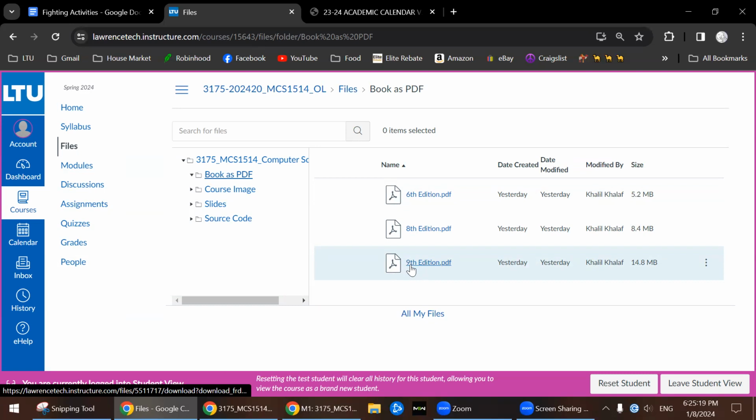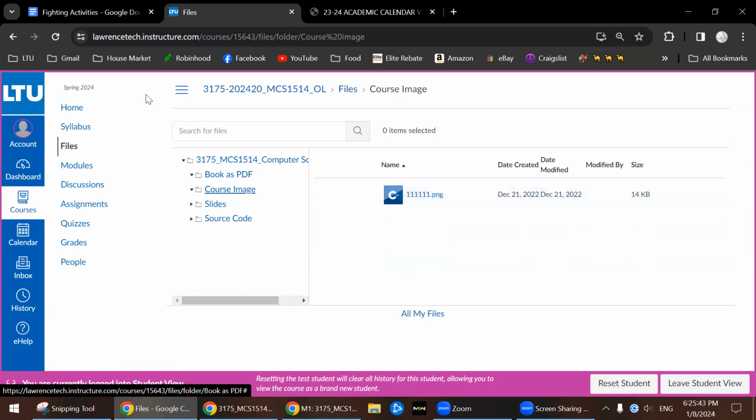They have the same chapters, they have the same topics. Chapter 1 is X, chapter 2 is Y, chapter 3 is Z. So they have the same chapters. Just the syntax or the code or the exercises in each chapter are updated or different. So you can actually use 9th edition until you get hold of the 10th edition.